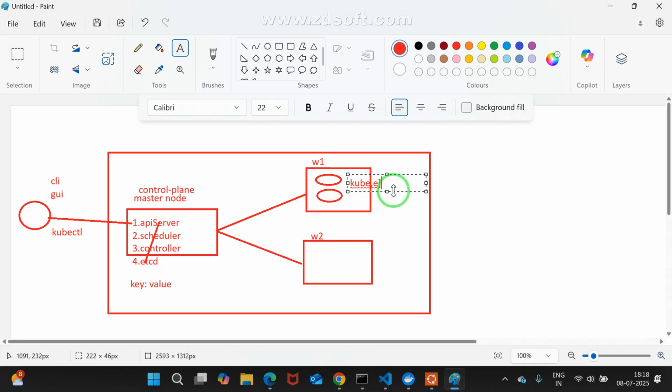Here also one kubelet is there, and here also one kubelet is there. From the kubelet, it will gather information. Generally, the kubelet won't give information to the scheduler directly. Please understand, the kubelet never gives information directly to the scheduler. Kubelet will pass on information to whom? Again, the API server.